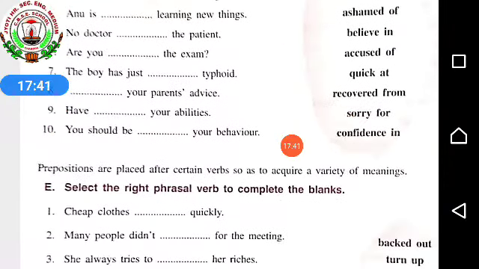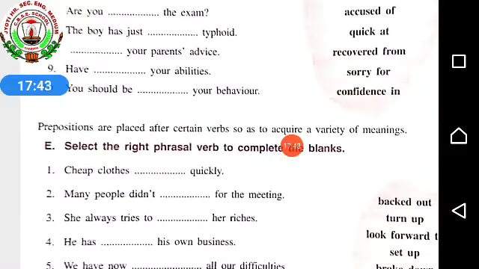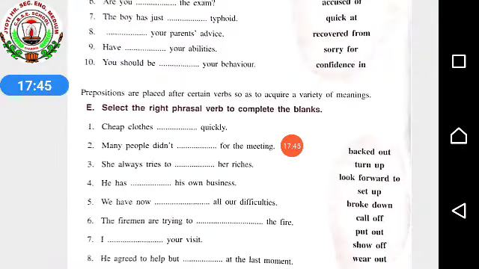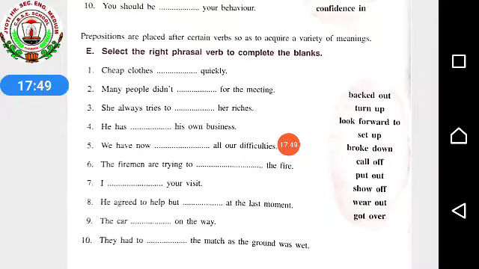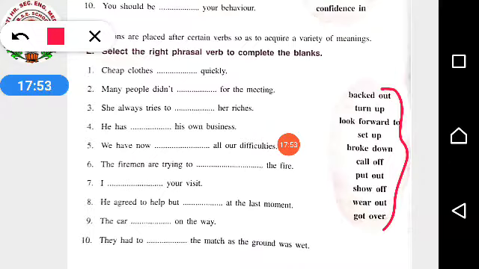Now next, select the right phrasal verb to complete the blanks. Already at the side of the fill up you can see that all the words are given. Out of these words you just have to select the right one according to the sentence. Cheap clothes dash quickly. Cheap clothes wear out quickly. Many people didn't dash for the meeting.